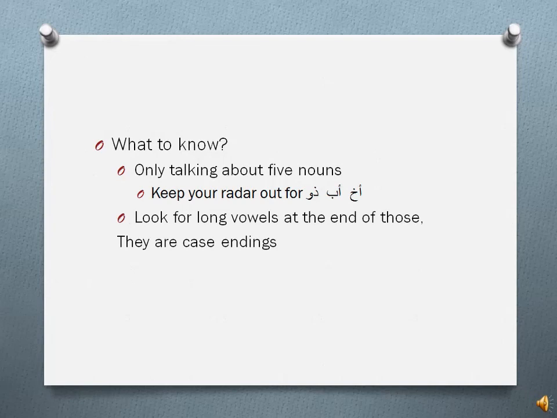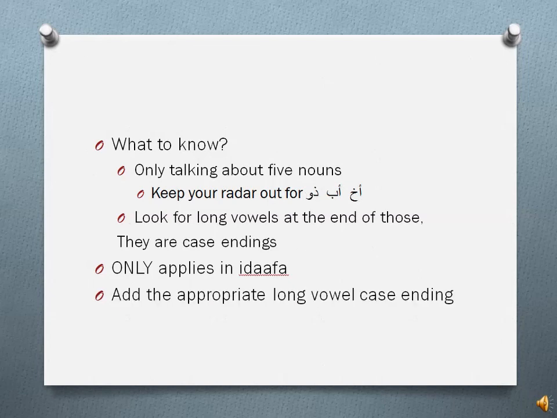Look for the long vowels at the end of these. They will be case endings. Okay, that's what they're there for. It only applies when they are in an idafa, which is normally how they will work, right? Normally you see Abu Sa'id, Abu Ha, Abu Kha, and so forth, okay? Know what to do. Use the correct long vowel case ending, and be aware of this my ending, which takes precedence. So Abi, if it's my father, it's always Abi.